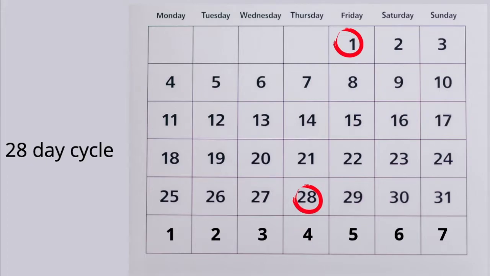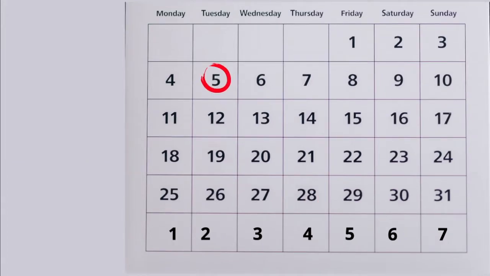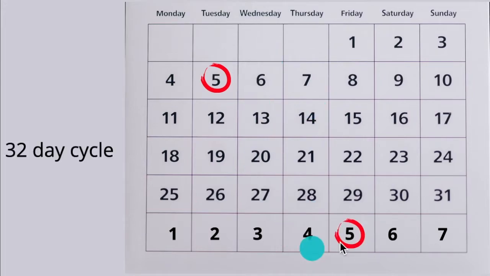So let me give you another example, and you can try this one out yourself to see if you get it. So let's say your cycle starts today and you have a 32-day cycle. Can you pause this video now and calculate when your next period is going to start? If your cycle starts on the 5th and you have a 32-day cycle. So I'll let you do that. Perfect. If you got the 5th, you are correct, because the amount of days between here and here is 32 days. So it's basically just tracking the time between this period and your next period.